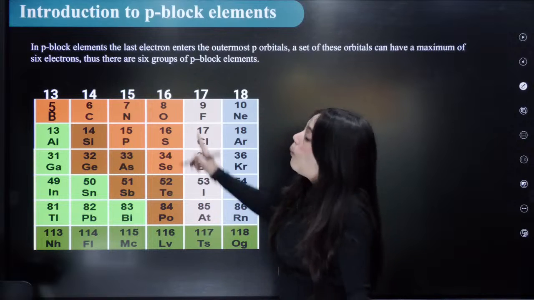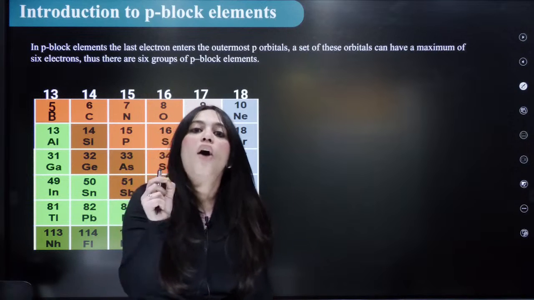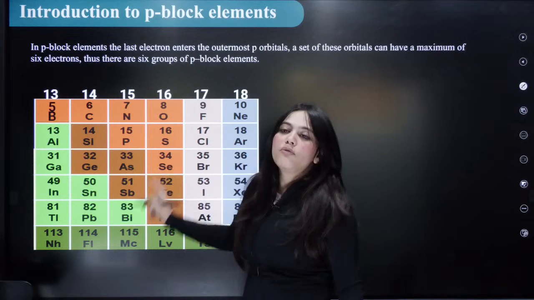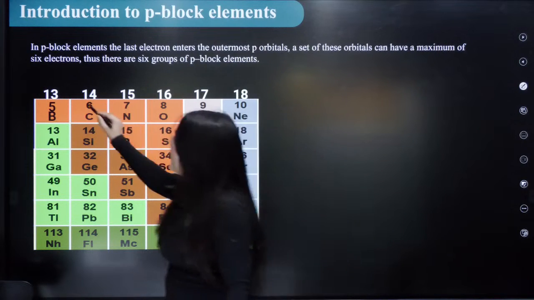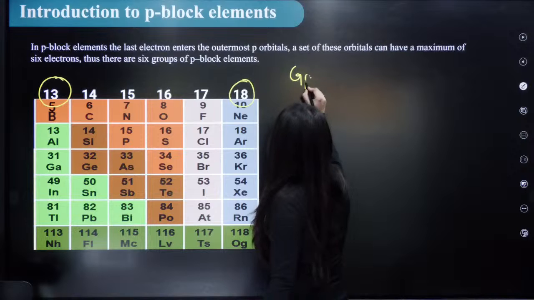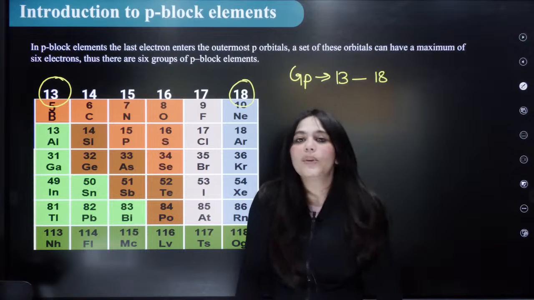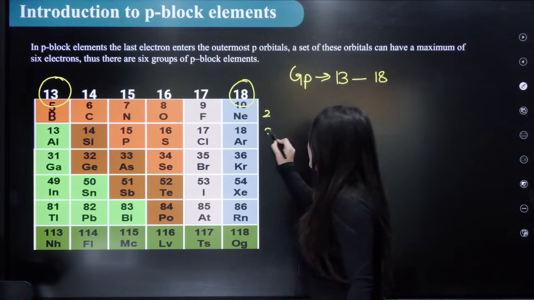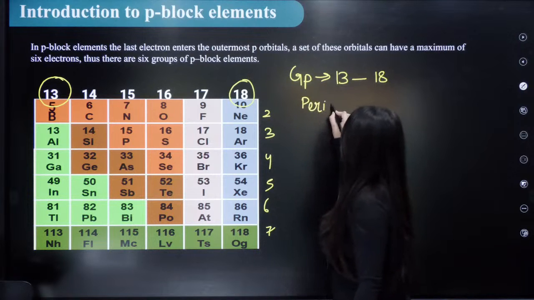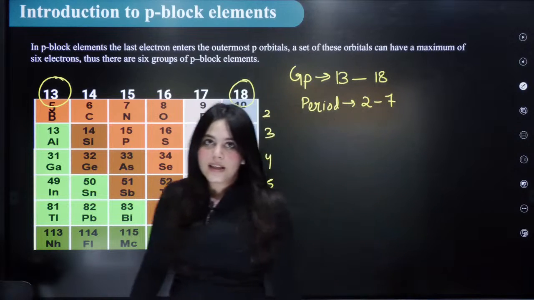Now why do we call them P block elements? We call them P block elements because of their electronic configuration. What is the electronic configuration of P block elements? First of all, know that they begin from group number 13 to group number 18. Remember this. What group do they belong to? Group 13 to group 18. Correct? And what period do they belong to? Period number 2, 3, 4, 5, 6 and 7. Which periods do they belong to? They belong to period number 2 to period number 7. Understood this thing? Okay?